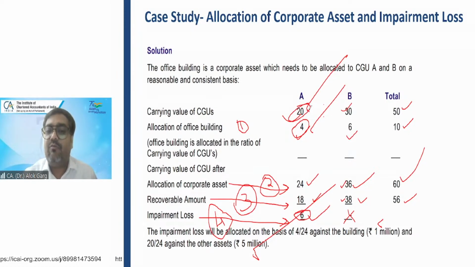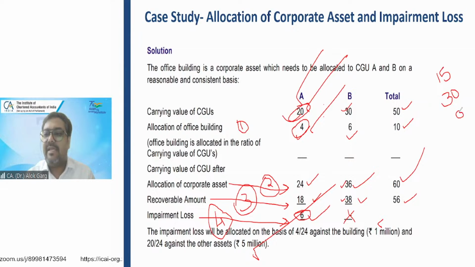So what is the carrying value after all this impairment loss? The carrying value of CGU A will be 15 million. The carrying value of the corporate asset is 9 million because this becomes 3 plus 6, 9. So 15 million is the carrying value of CGU A. 30 million is the carrying value of the CGU B, right?